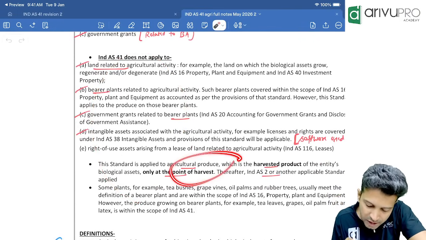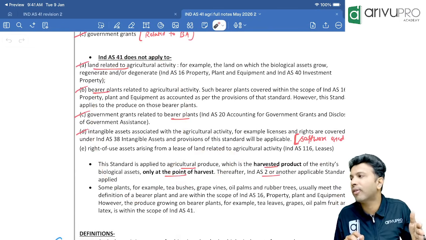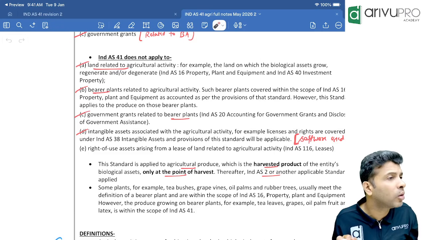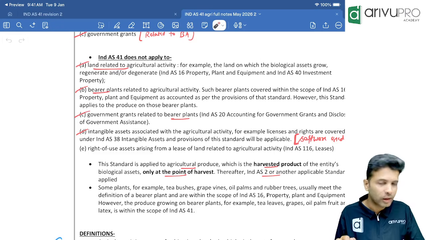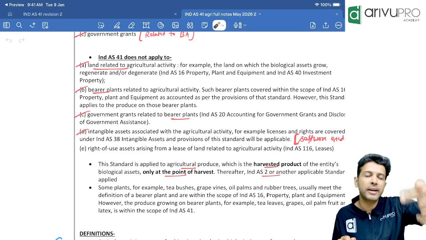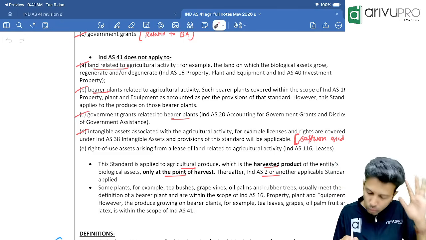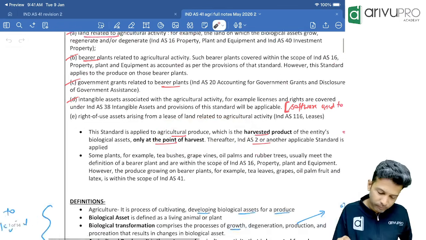So till here we have done the inclusions and exclusions. I think harvesting meaning also you already know. Till the time of harvesting, agricultural produce will be accounted as per Ind AS 41. After harvesting, it will become inventory and valuation will be as per Ind AS 2. That's what this point is trying to say.